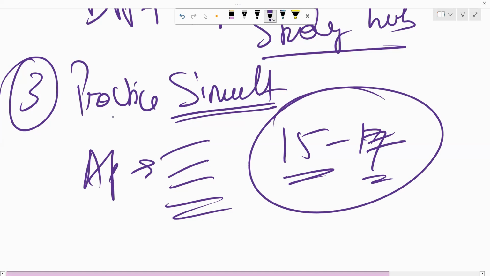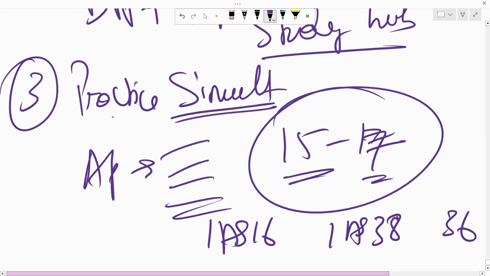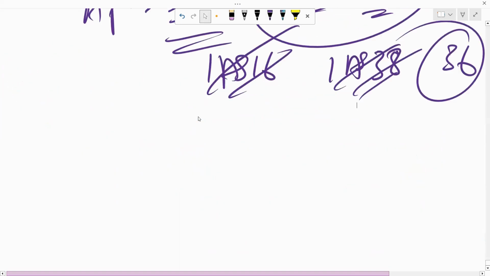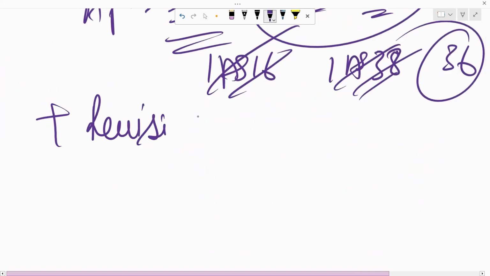So now if you keep on just memorizing, learning, and just watching the videos, eventually you'll keep forgetting them one after the other. For example, today I did IS 16, tomorrow I did IS 38, then I did 36. By the time that I reach 36, because I have not done my practice, I will keep on losing the grip of these IFRSs, which is again a waste of time. So practice should be done simultaneously. Practice plus revision should be done simultaneously.